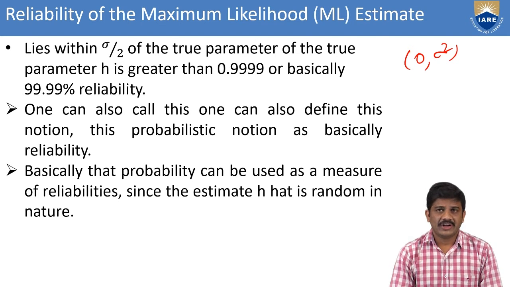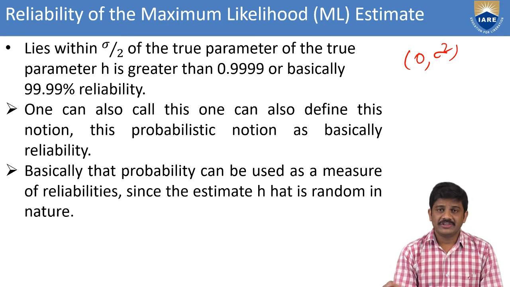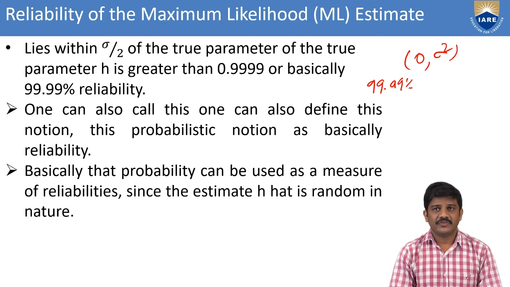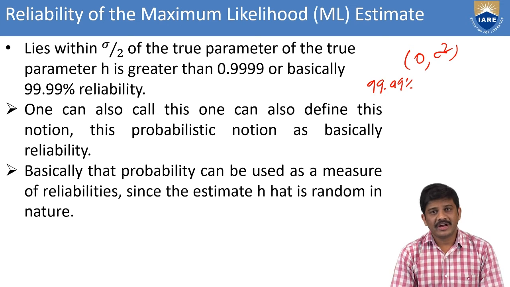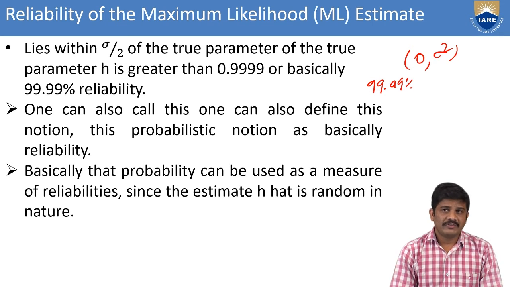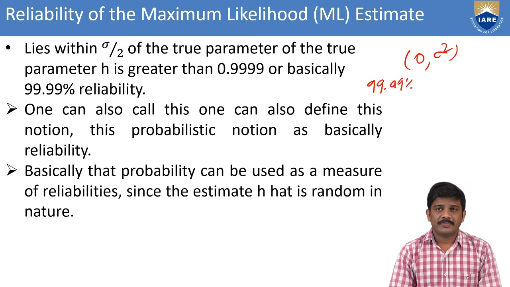For that, we have a parameter with sigma by 2 as the radius, and that parameter we consider with 0.999, or otherwise 99.9 percent. This is the reliability. We consider that within the true parameter we go for sigma by 2. Then the probability that the estimate is within sigma by 2 of the true parameter is greater than 0.999, or 99.9% reliability. Whenever we call this notation, that probabilistic notation is basically called reliability.